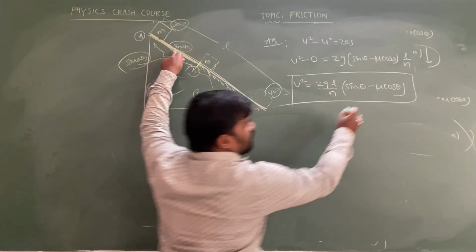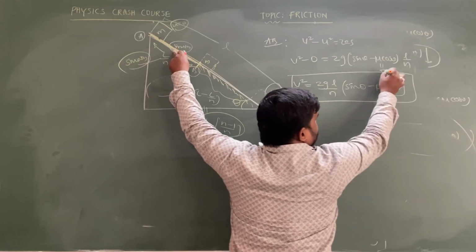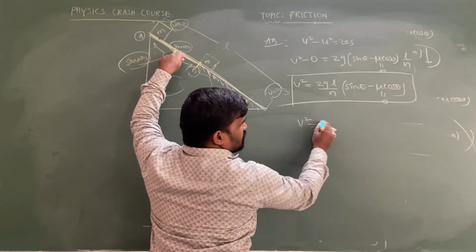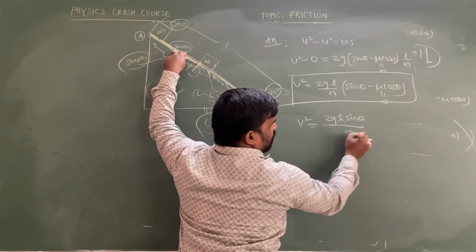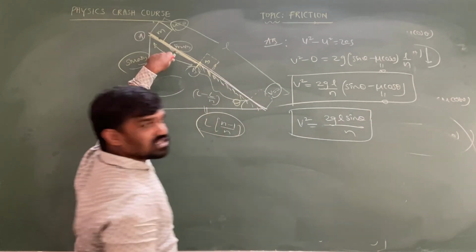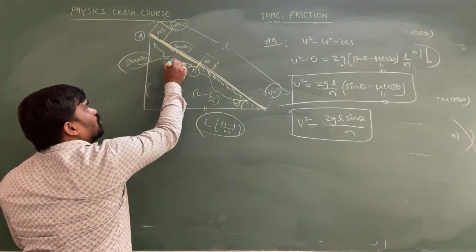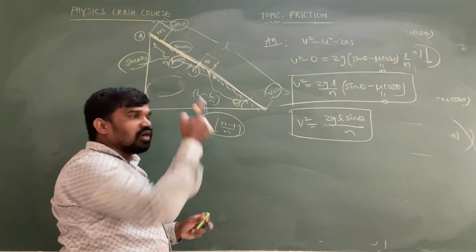As it is smooth surface, mu is 0. So v square is equal to what you can write, sir? 2gL sin theta by n. Because it is smooth surface, no beta. Smooth surface means mu is going to become 0 from A to B.